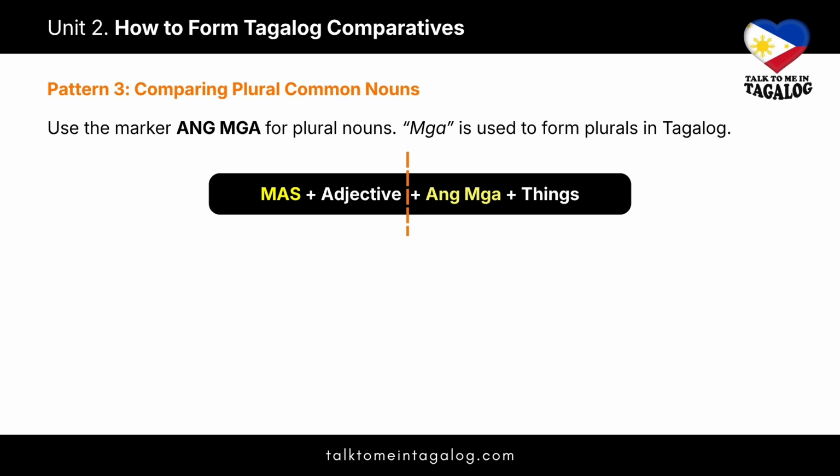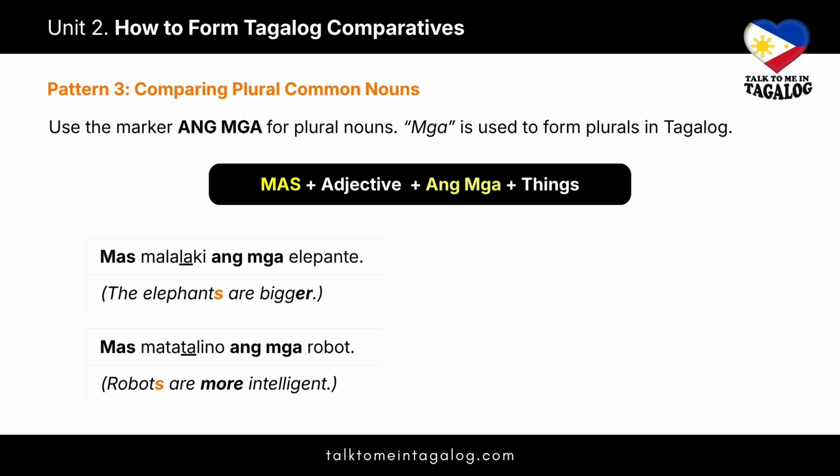Now for pattern 3, comparing plural common nouns. To make a noun plural in Tagalog, we use the marker ang mga. The pattern is mas plus adjective plus ang mga plus things. A quick tip on mga, it is pronounced like ma-nga, mga. It's the universal pluralizer in Tagalog. Simply place it before the noun to indicate there is more than one. Ang mga.